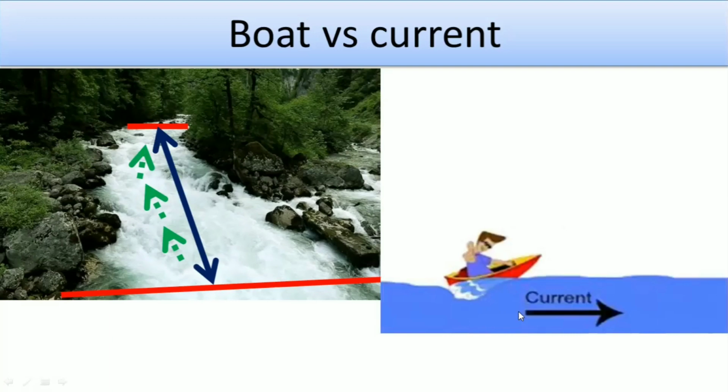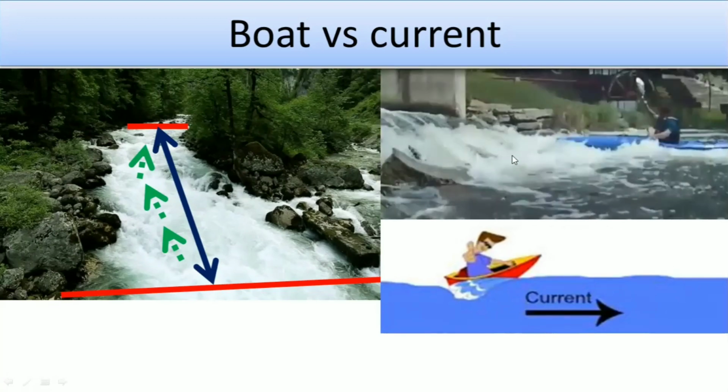Okay, suppose this is the system: when anyone goes from this part to that part, the boat will go very swiftly, and even if your own speed is zero, no problem, because the current speed is very high. That's why you will go through the boat, so that will be the current and you go on that way. But if the boatman wanted to go against the current, that means this way, on that time it will be against the current.